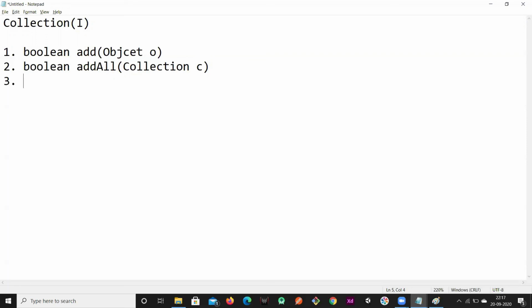The third method that we have is remove. The return type is also boolean, either true or false.